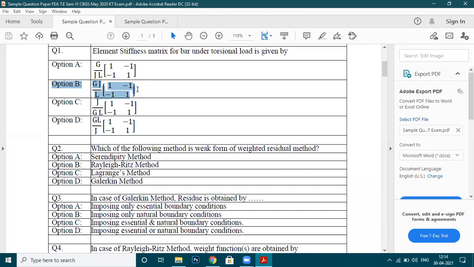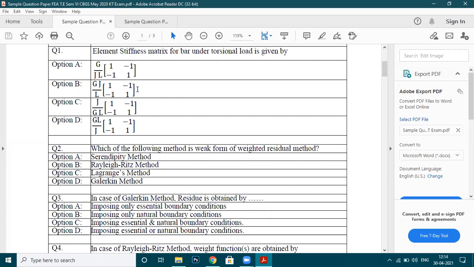And after that, we have the fluid field, in which we have flow of the fluid through a pipe, where the element matrix is given by pi by 128 d raised to power 4 upon mu into L. So these are the six element matrices which I told you, and you are supposed to remember them. Then there will not be any confusion.